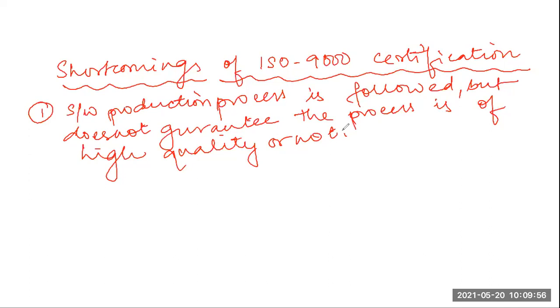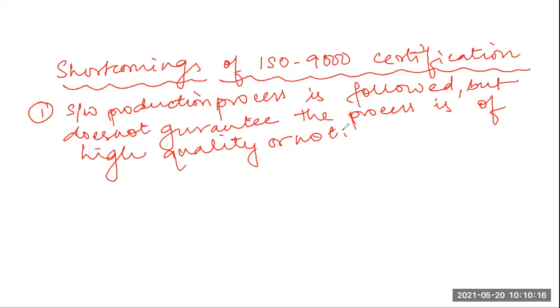This is a major shortcoming, because if they had defined a process and that process were followed by the organizations that need to get certification, then the checking would have been stronger.